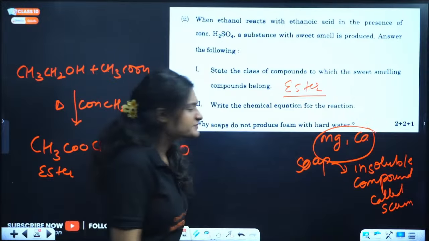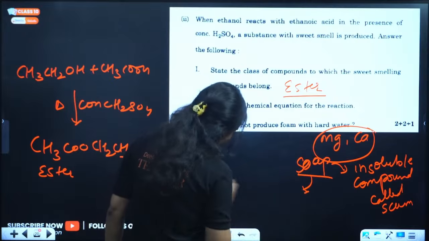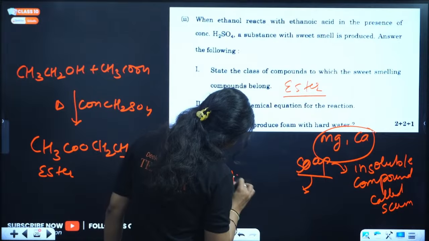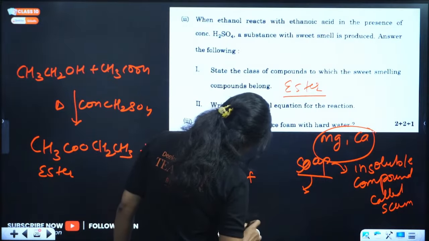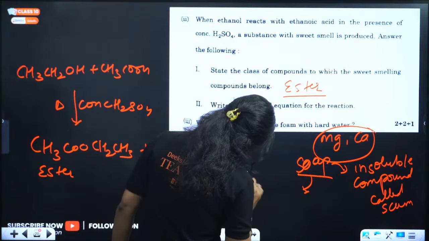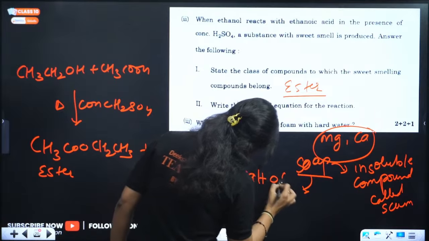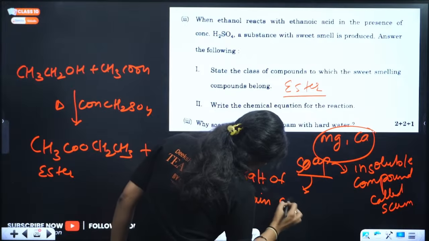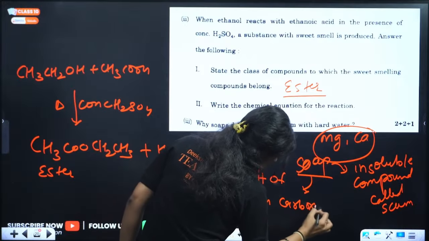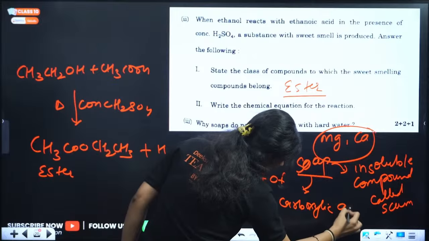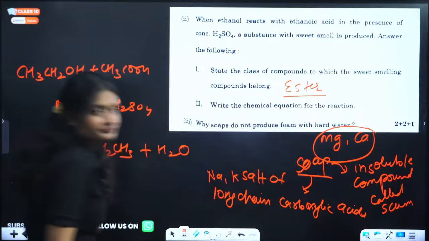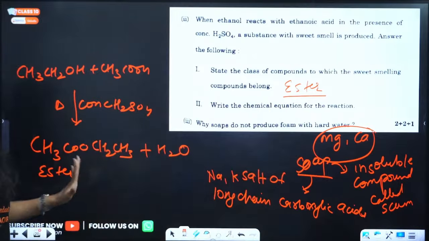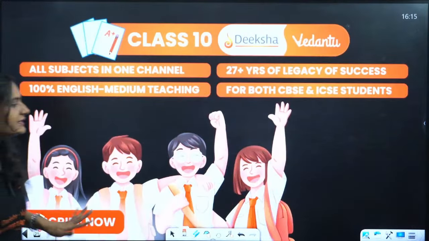What are soaps? Soaps are sodium or potassium salts of long chain carboxylic acids. Clear? This is the answer. Okay, and yep, that was it.